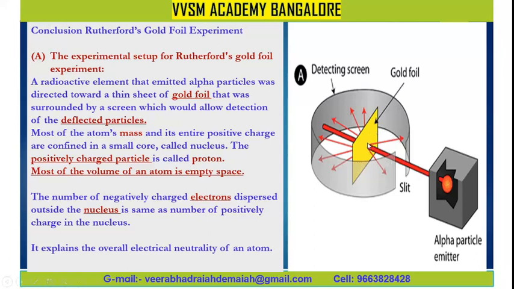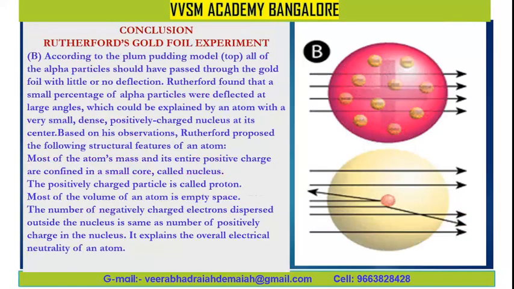Observe the figure carefully and you can see the foil is surrounded by a screen which allows detection of the deflected particles. Most of the atom's mass and its entire positive charge are confined in a small core called the nucleus. The positively charged particle is called the proton. Most of the volume of an atom is empty space. The number of negatively charged electrons dispersed outside the nucleus is the same as the number of positive charges in the nucleus. It explains the overall electrical neutrality of an atom.